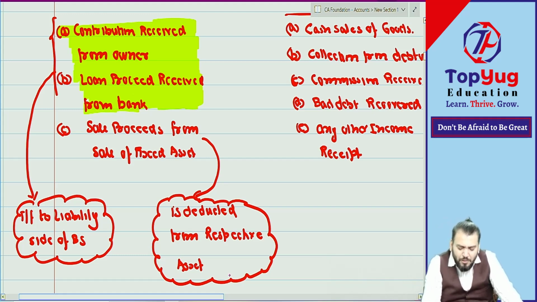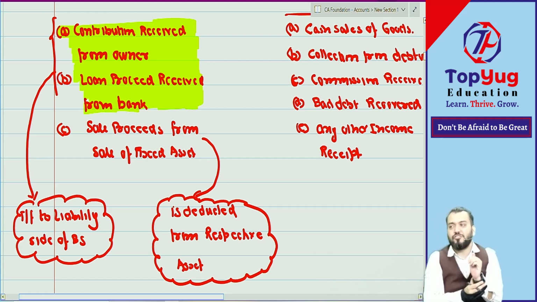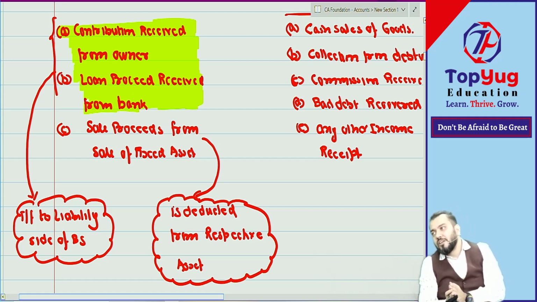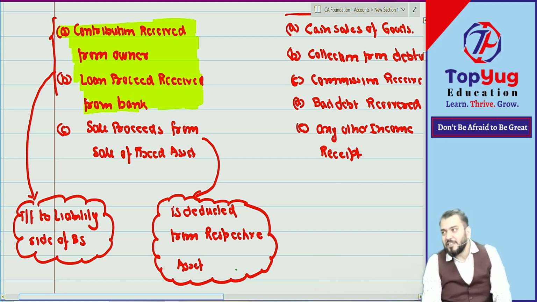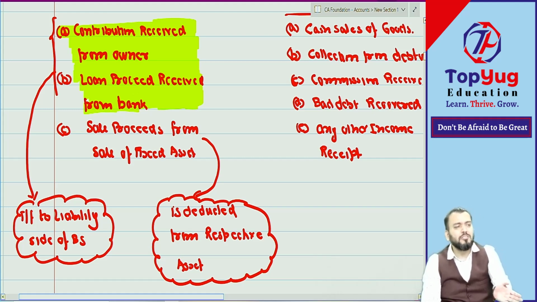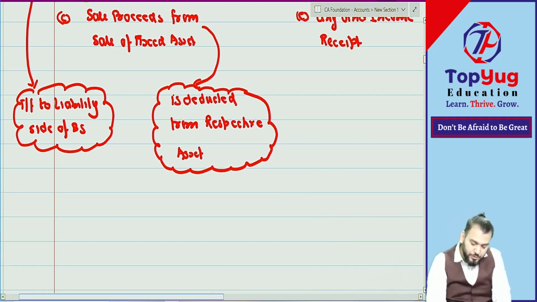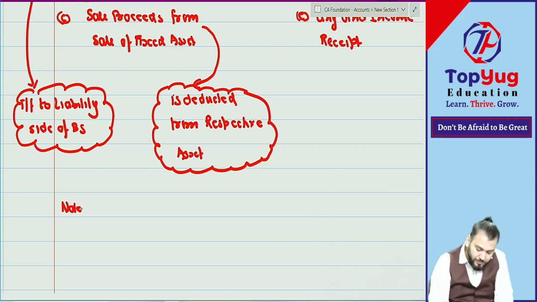We will discuss the journal entry for this in some other chapter, not here. I don't want to go into the journal entry for sale of a fixed asset right now because that requires depreciation calculation. In the depreciation chapter we will discuss the journal entry, and then you will understand why I have written deducted from respective assets. Just write down one example, because you will do a chapter where you need to identify which are capital and which are revenue receipts. This example will help you. You will automatically understand, but not now. Then add some note. Write it down.